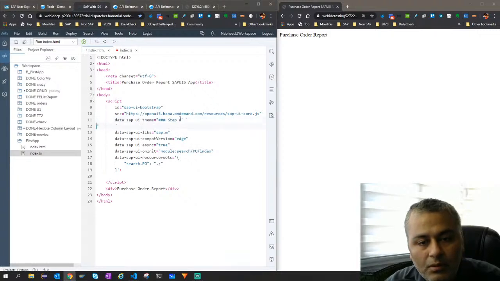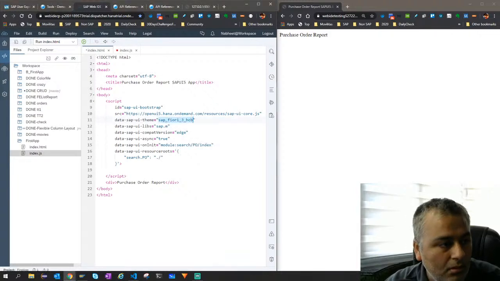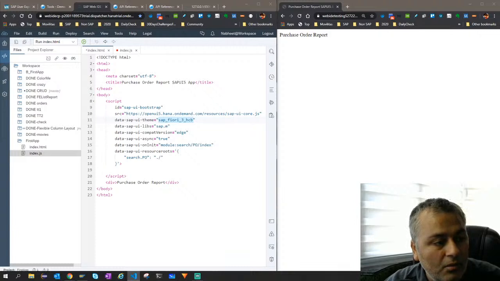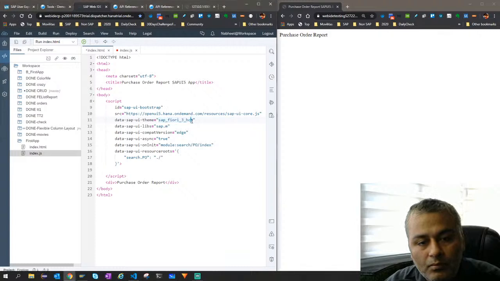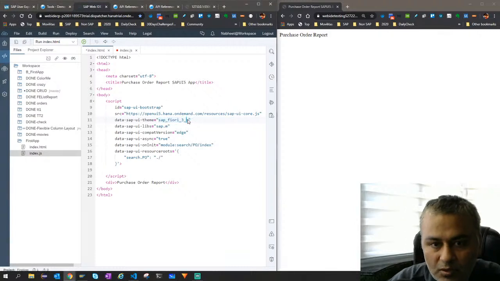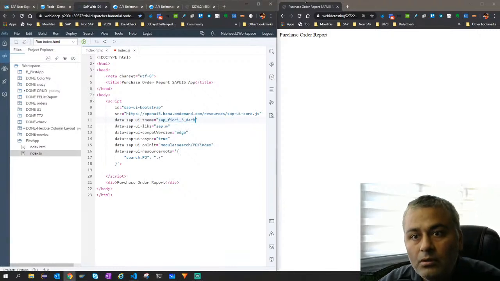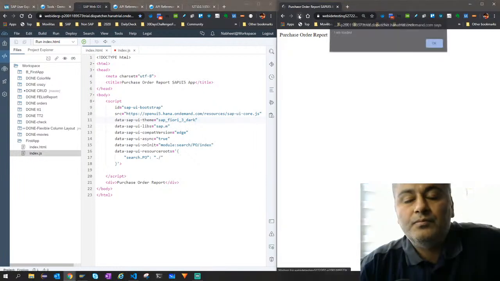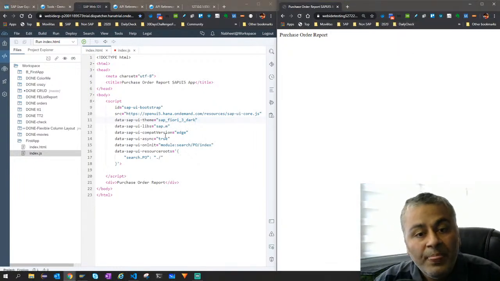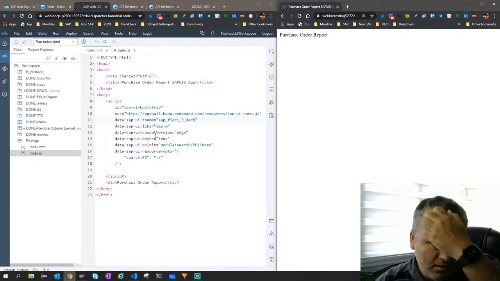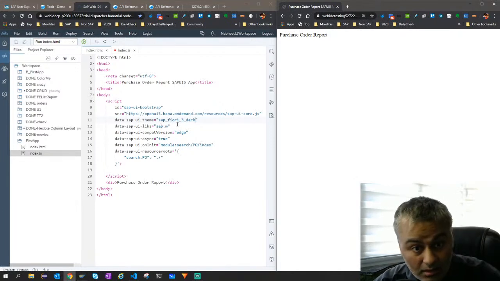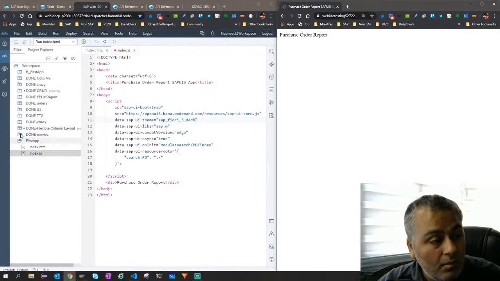Let me load this. One second, let me change it. This one is not available, so just say another. I don't know why the theme is not working. I'll check what the problem is, but I think it will work anyway.